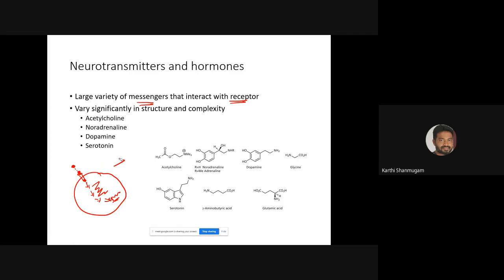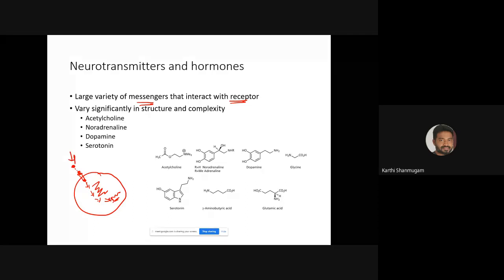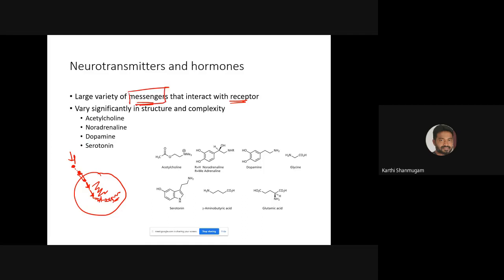So what actually happens is that some extracellular molecule binds to the receptor which is present on the surface of the cell, which again initiates a cascade of signaling inside the cell, right? So those small molecules are called messengers. All these molecules which are represented here are good examples of messenger molecules.